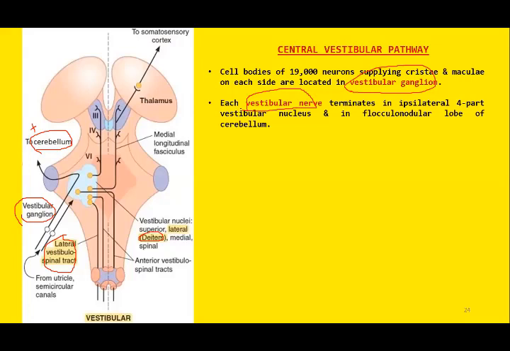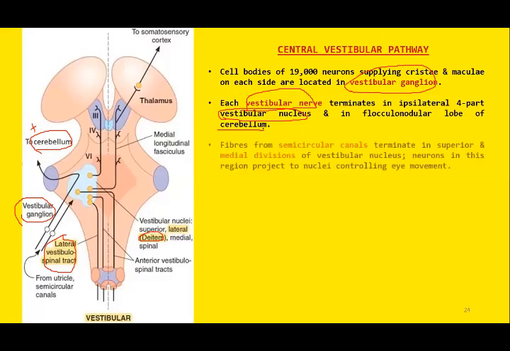So the vestibular portion of the 8th cranial nerve will arise from the vestibular ganglion, and this will terminate in the vestibular nucleus. All the four parts or divisions of the vestibular nucleus: medial, lateral, superior, inferior. Not only will this vestibular nerve terminate at the vestibular nucleus, but also at the cerebellum. Remember the role of cerebellum as well.